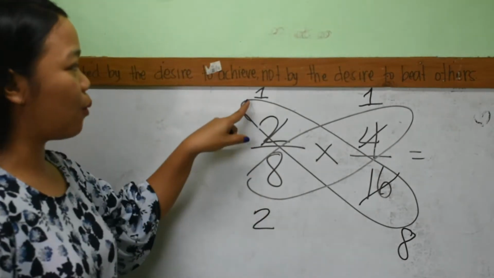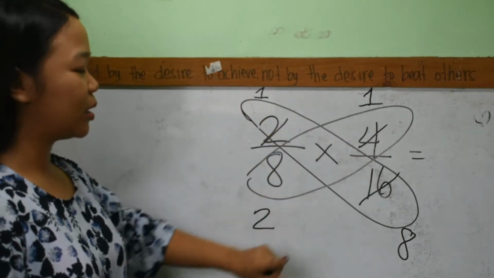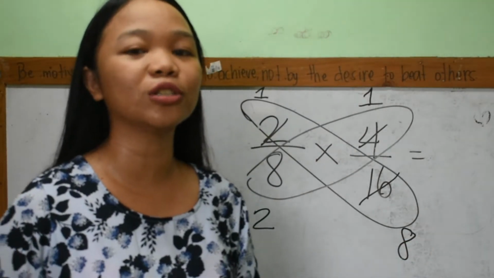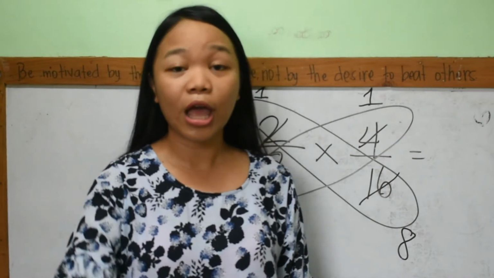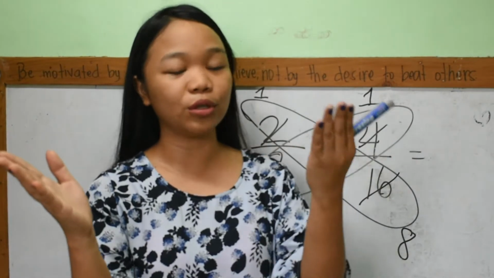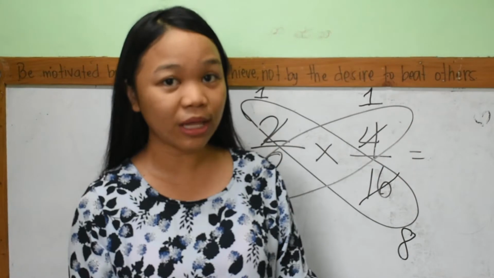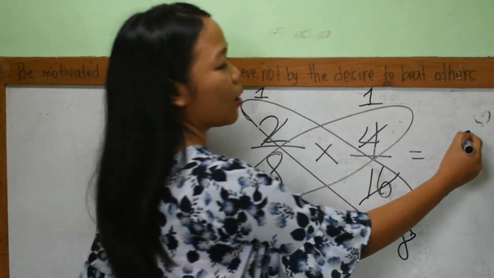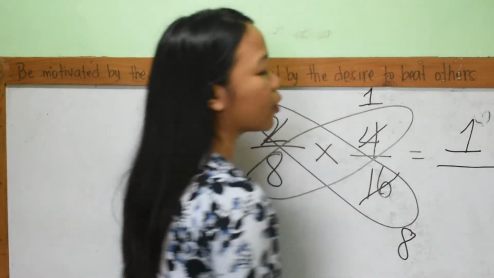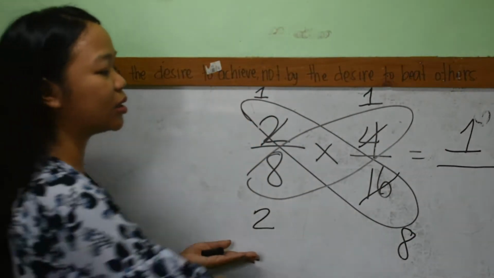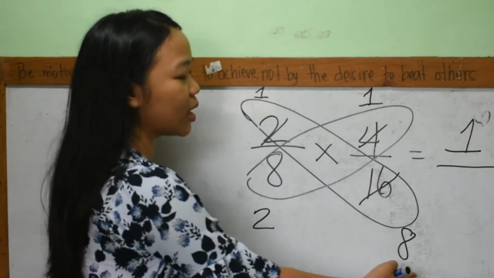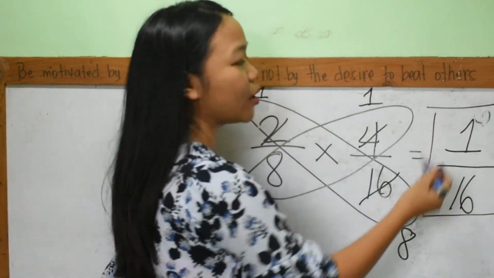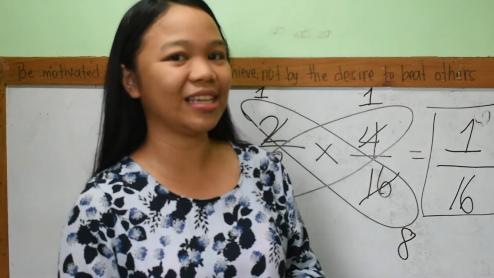Okay, so we have 1 times 1 and 2 times 8. Because in multiplying fractions, you have to multiply the numerator times the numerator and then the denominator times the denominator. This 1 times 1, 1 over the denominator and the denominator. 2 times 8, that is 16. So your answer will be 1 over 16.